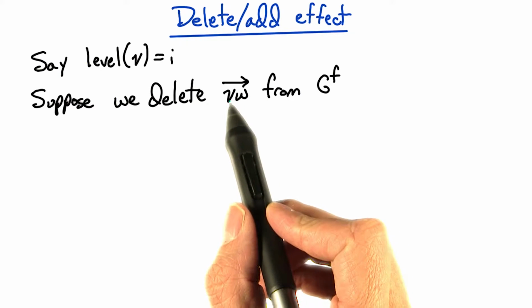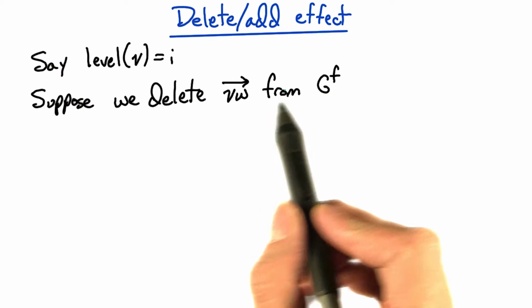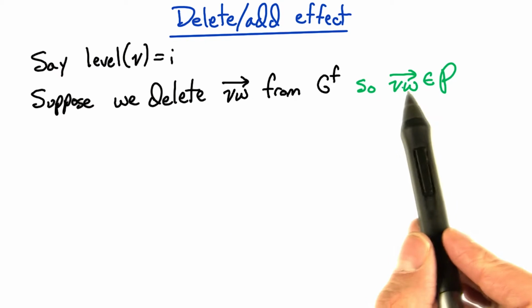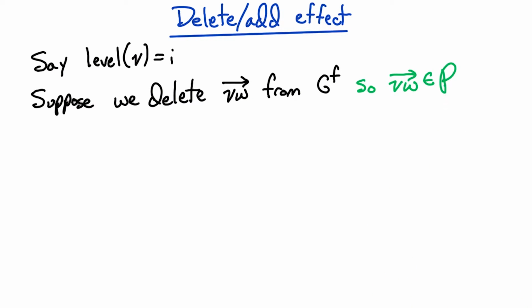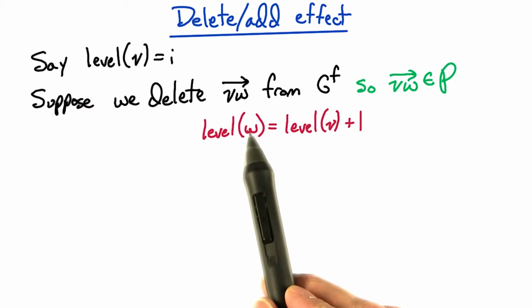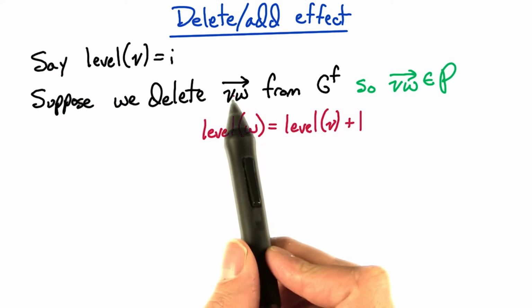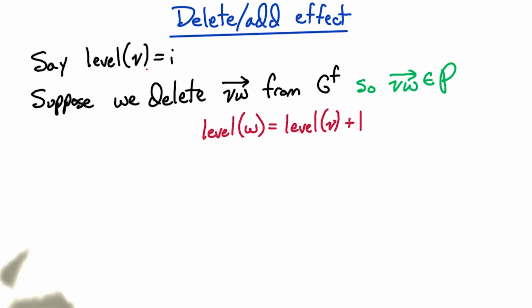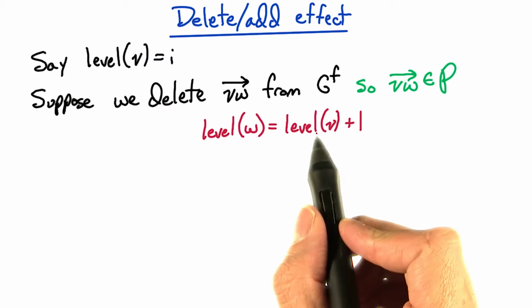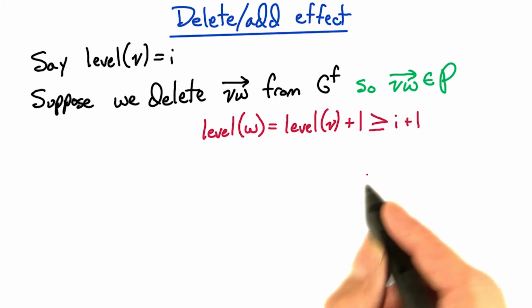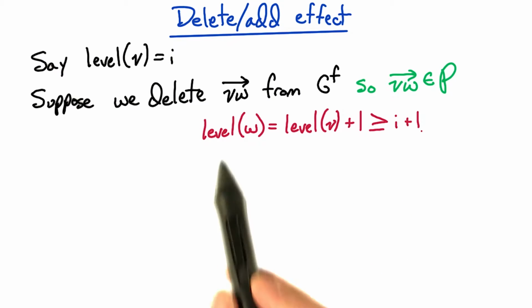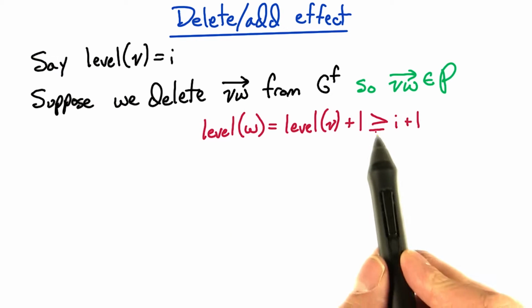Now if we're deleting this edge from V to W from the residual network, what do we know about the augmenting path? We know this edge itself from V to W is on the augmenting path. That means the level of vertex W is the level of vertex V plus 1. Now at the time that we deleted this edge, the level of vertex V might have changed from the earlier time, so it might not be level I anymore. But what do we know about the level of vertex V? We just proved that the level of vertex V never decreases. So this level of vertex V at this current time must be at least I. So this is at least I plus 1. So the level of vertex W at this time is at least I plus 1.